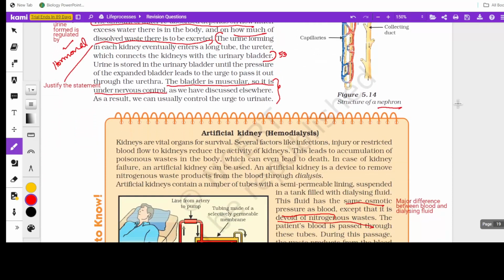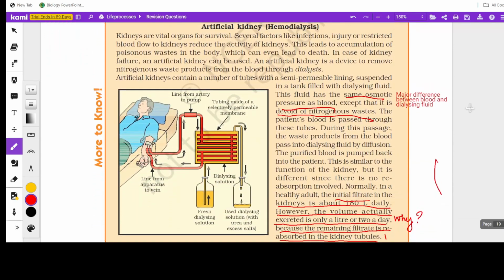And coming to the dialysis part, you'll get two questions. What's the major difference between the blood and the dialyzing fluid? Here, the fluid has the same osmotic pressure as blood, except that it is devoid of nitrogenous waste. So this is one of the possible questions.